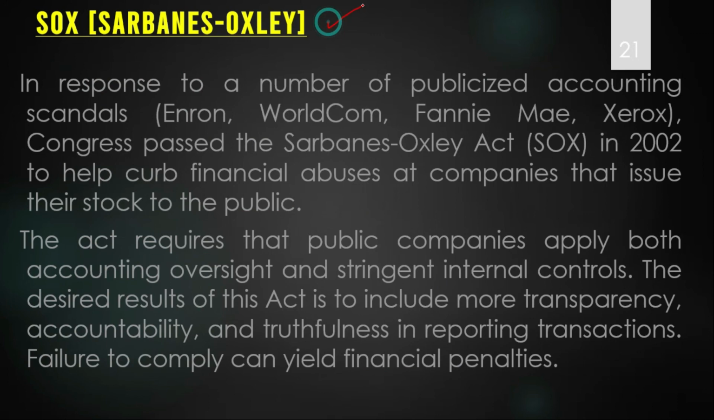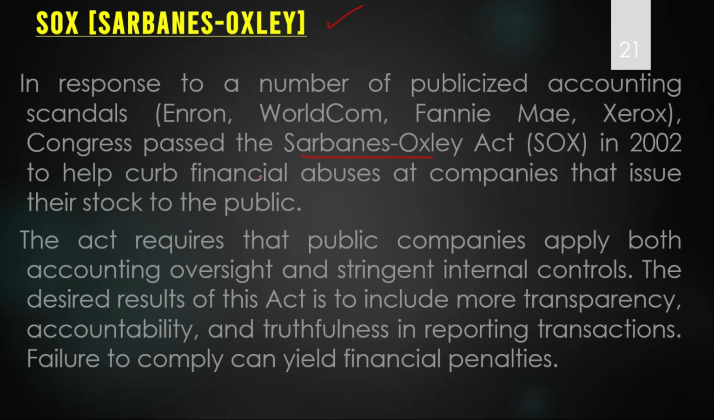Now come to the act. There is an act which was created in the United States that is called SOX, the Sarbanes-Oxley Act. If companies in the United States have done something wrong, if they have publicized accounting scandals or indulged in some business abuse, then in order to check them, in response to a number of publicized accounting scandals like those by Enron, WorldCom, Fannie Mae, Xerox, etc., an act was passed in 2002 by the Congress in the United States. The act is called the Sarbanes-Oxley Act.